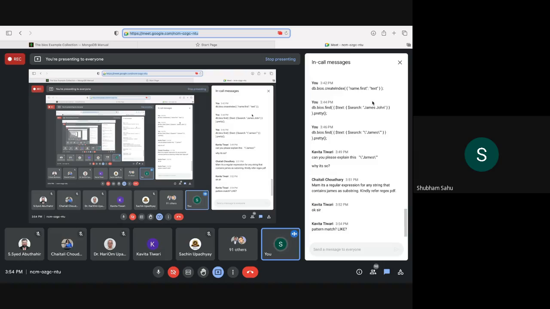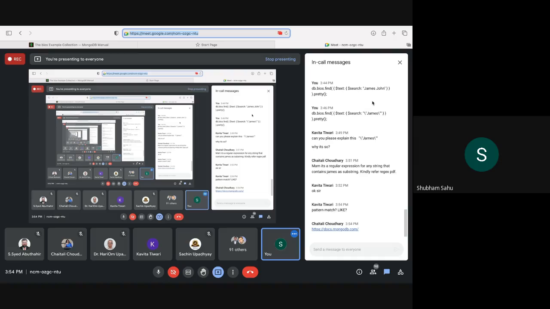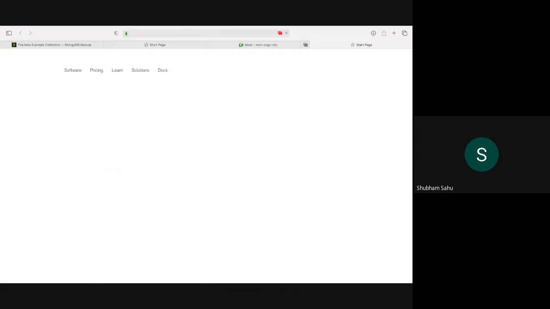I'm saying the official link because it will have the updated things. Whatever has been deprecated, it will not show, or it will show a warning in front of that, like this particular option or feature has been deprecated. So it's better to go through the MongoDB official website, and the documentation is also good there.